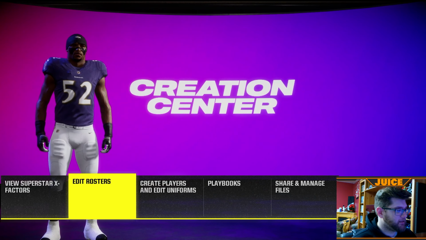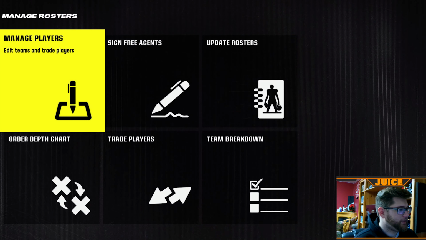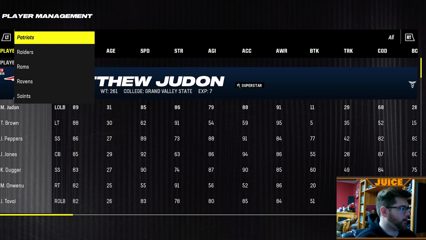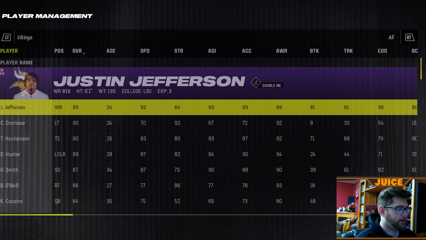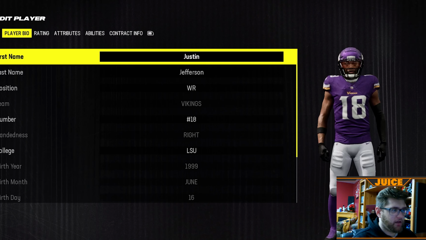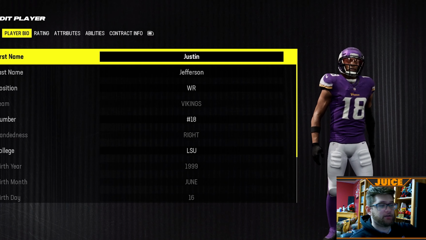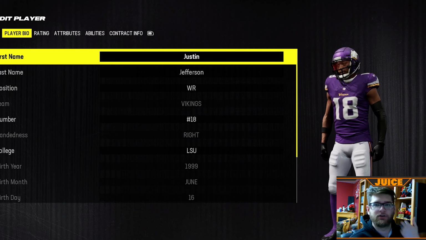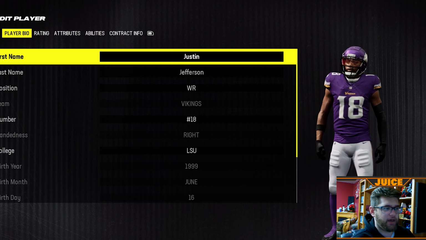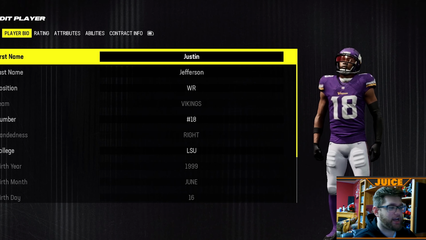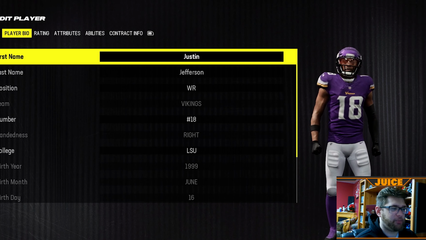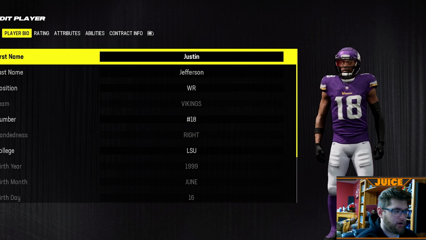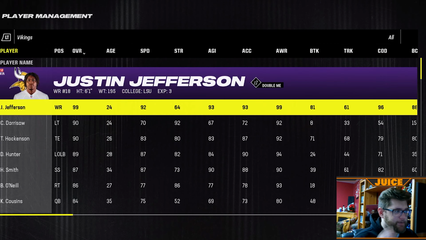But let's go and take a look at some of the player likeness. Who should we check out? Let's check out Justin Jefferson. I don't know if he's going to smile. I don't think you'll be able to see his mouthpiece, but you can see his little neck gator thing that he's got going on, and he's also got a diamond chain on. He's not going to smile, so you're not going to be able to see his grill, whatever it's called. But he looks pretty good. He looks up to date.